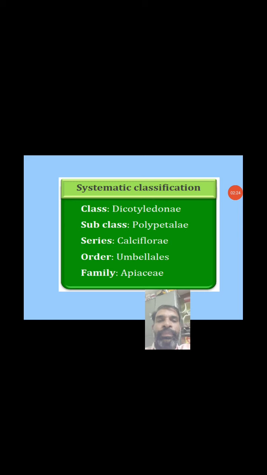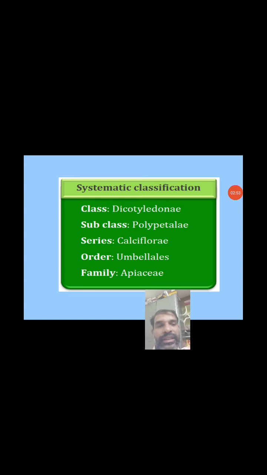So first of all I'll go with distribution and habitat. The family consists of about 300 genera with 2000 species, and all the plants show cosmopolitan distribution, which means they are distributed worldwide, but are more abundant in subtropical and north temperate areas.